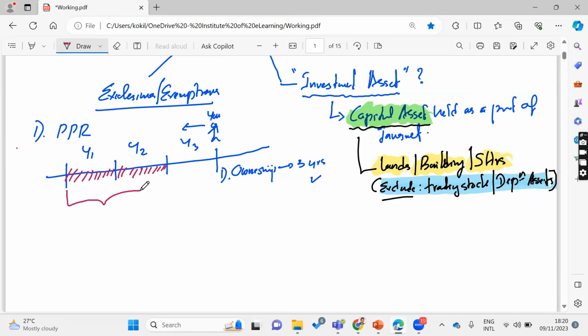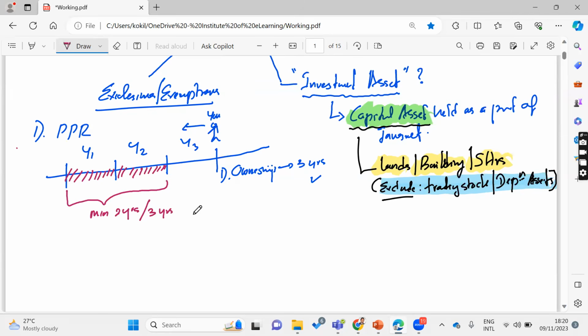Out of the 3 years you have to stay at least 2 years as occupied.